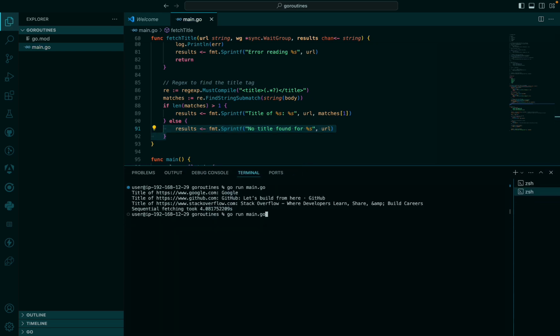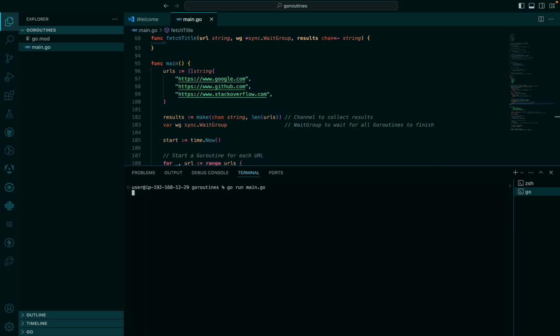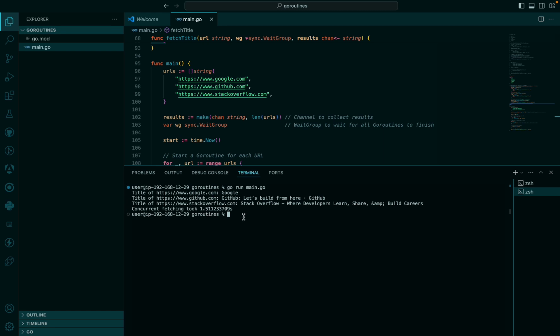So let's do the same thing, go run main.go. You can see it took us 1.5 seconds. So look at the difference. The program we ran the other time, where we didn't use go routines, took us 4.1 seconds, if I'm correct.